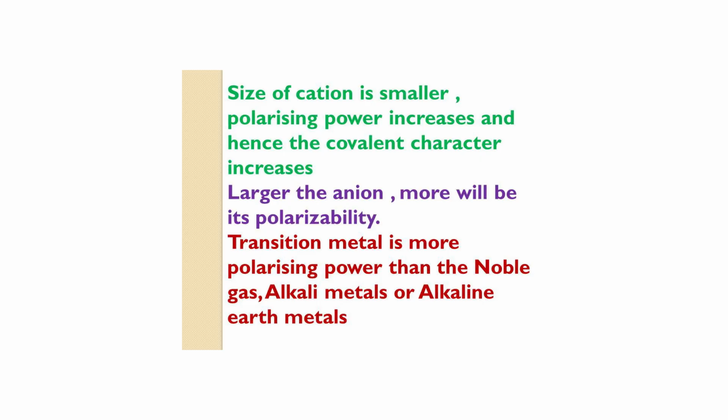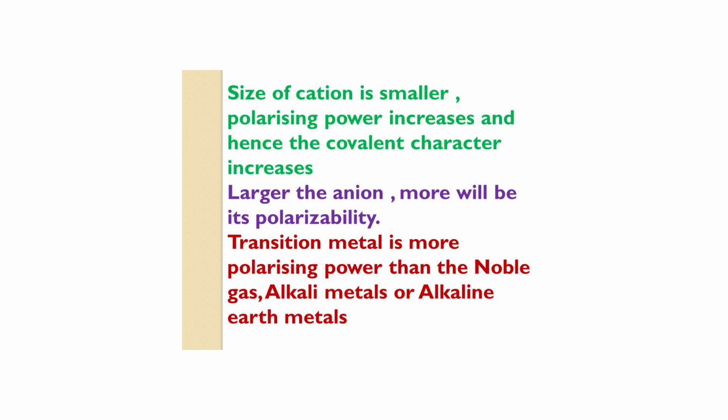That is, size of cation is smaller, greater the covalent character. That is polarizing power. What is Fajans rule? Smaller the size of cation, larger the size of anion, greater the charge on cation, greater is the polarizing power and hence the greater the covalent character.